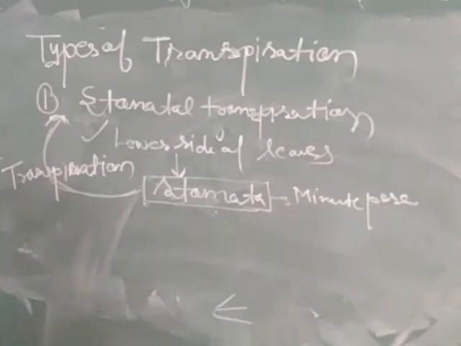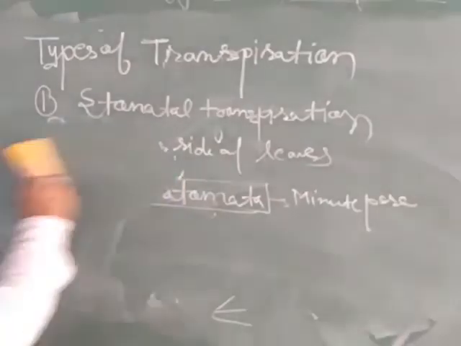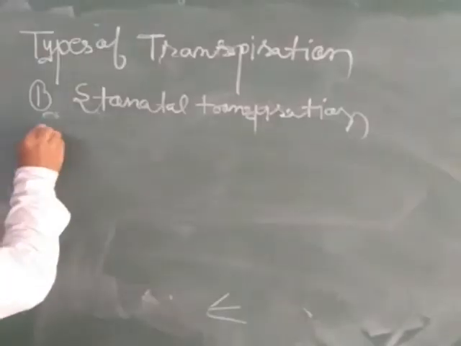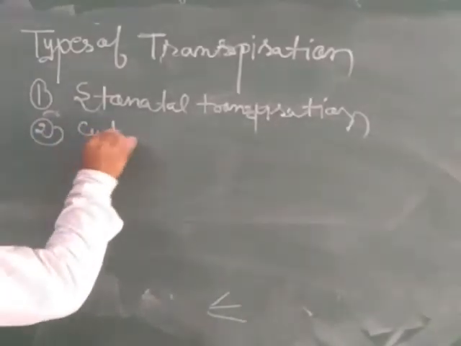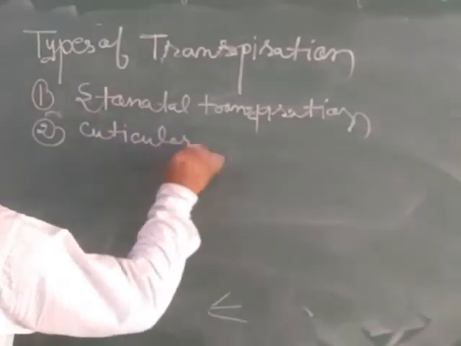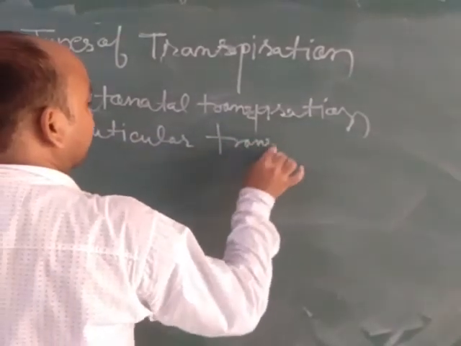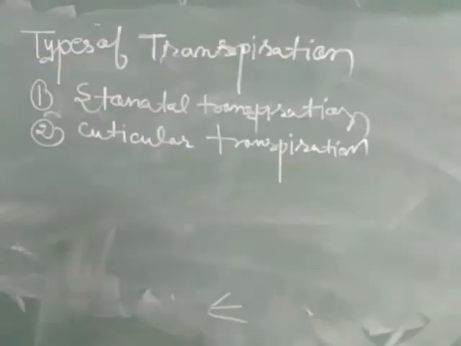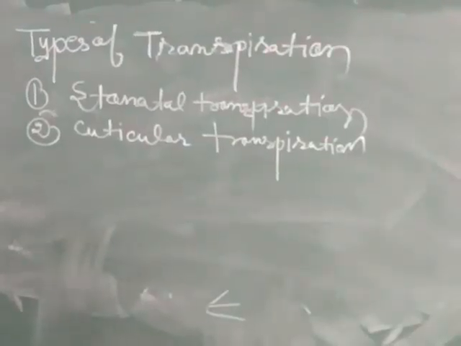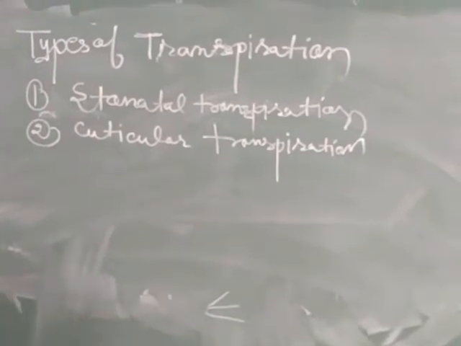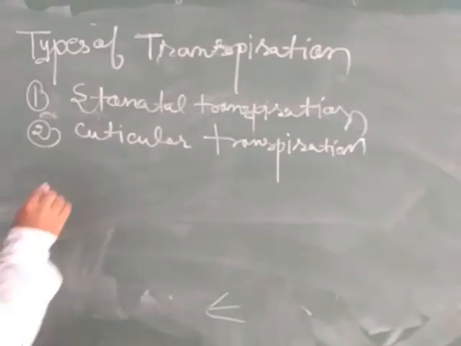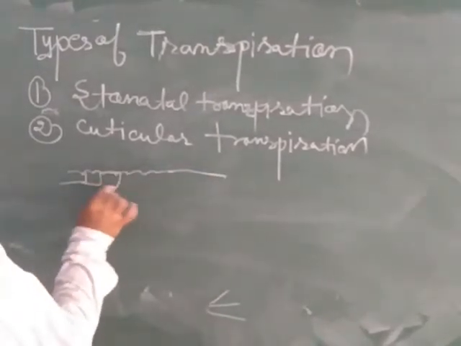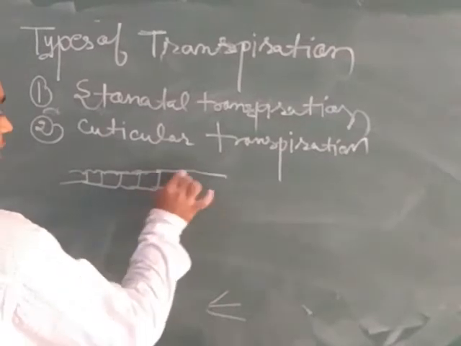Now the second type of transpiration is cuticular transpiration. Cuticular transpiration takes place from the cuticle on the upper surface of the leaf. Cuticles are located on the skin of stem or leaves.